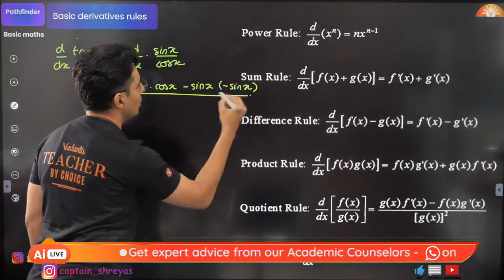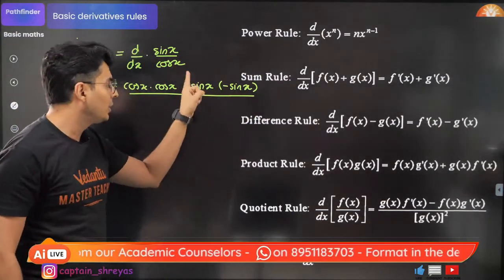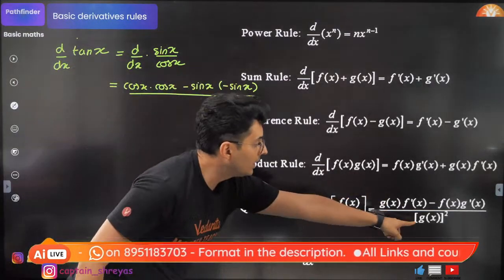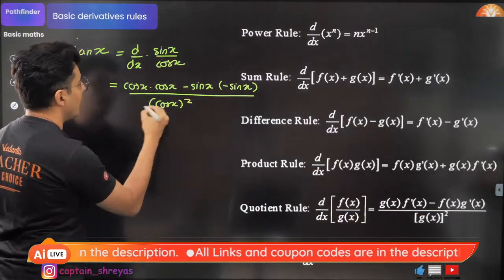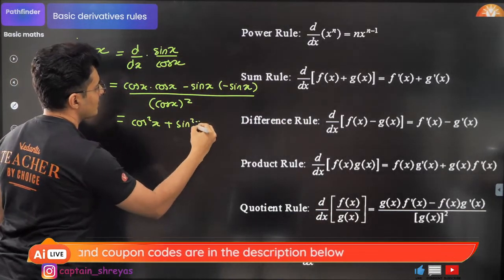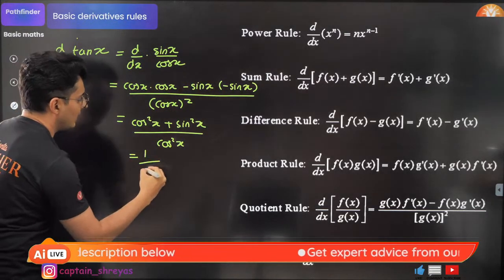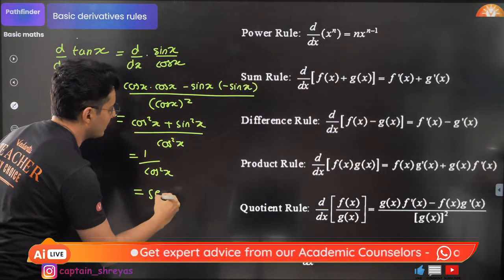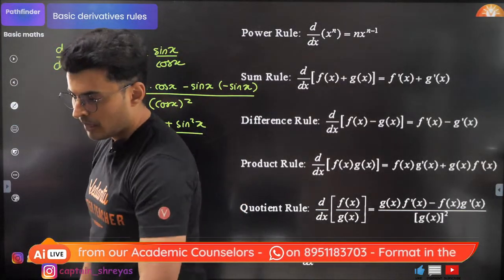Everybody agrees, yes or no? Derivative of the denominator is nothing but minus sine x, upon the denominator square. Denominator is cos of x whole square. So this will become cos square x plus sine square x divided by cos square x. Sine square x plus cos square x is 1. So 1 by cos square x. 1 by cos is sec. So it will become sec square x. That's it. Done.